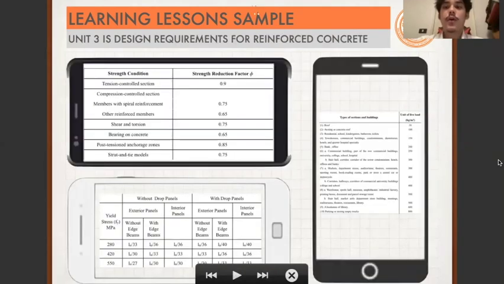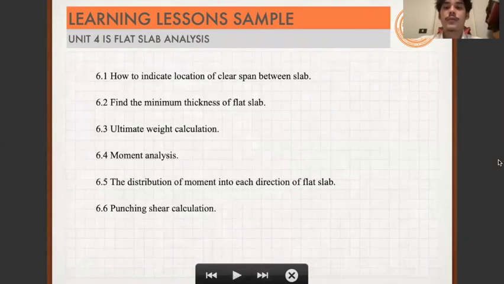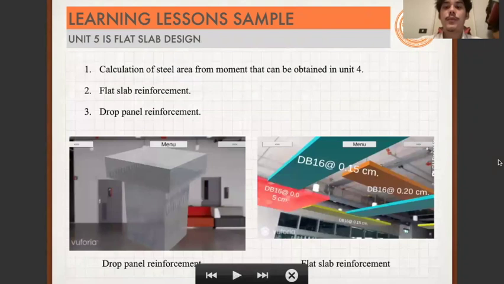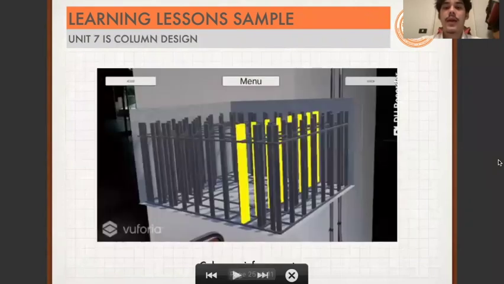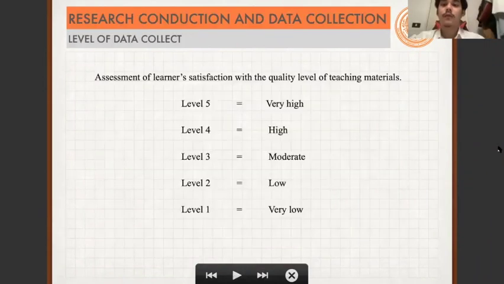Third unit, requirement for reinforced concrete design. Unit 4 and Unit 5, the application will teach FastLab about how to analyze and design. Unit 6 is fire escape design. And the last unit is how to design column reinforcement.